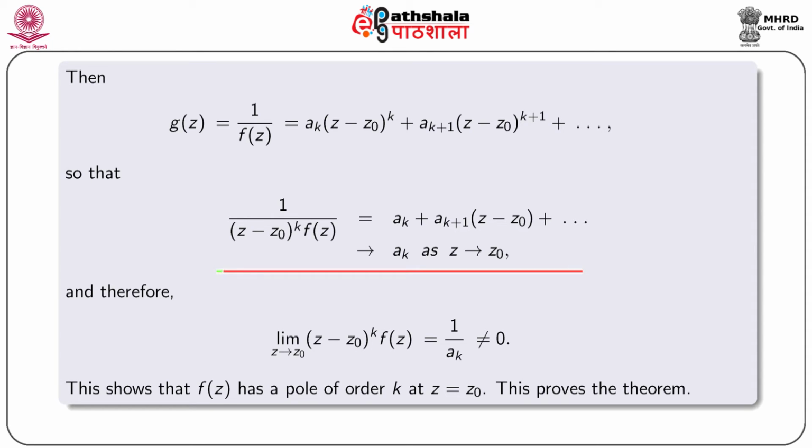So that 1/((z - z0)^k f(z)) = a_k + a_(k+1)(z - z0) + etc., which tends to a_k as z tends to z0, and from this we obtain the limit as z tends to z0 of (z - z0)^k f(z) equal to 1/a_k, which is not equal to 0. This shows that f(z) has a pole of order k at z = z0. This proves the theorem.